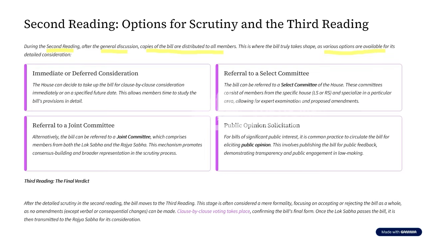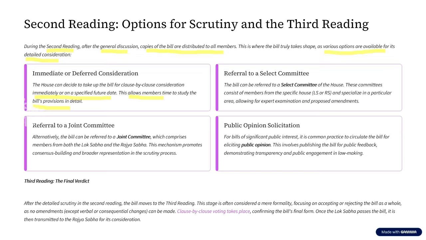So various options are available for the detailed consideration of this bill. At this particular time, the house will decide whether to take up the bill immediately or on a specified date. Now, why is this going to happen? This gives the members time to study the bill in detail.